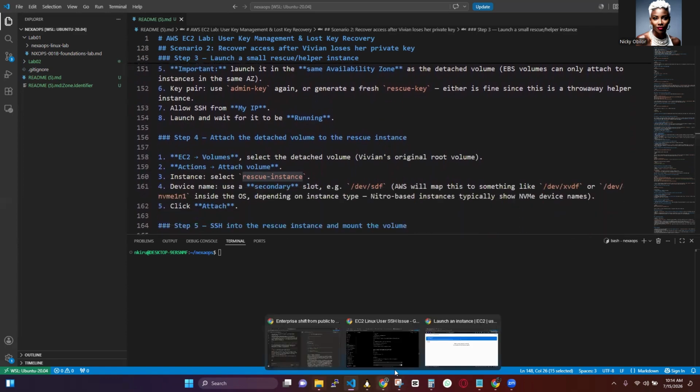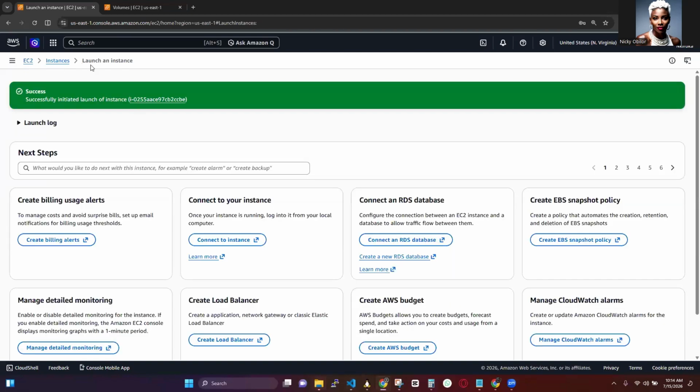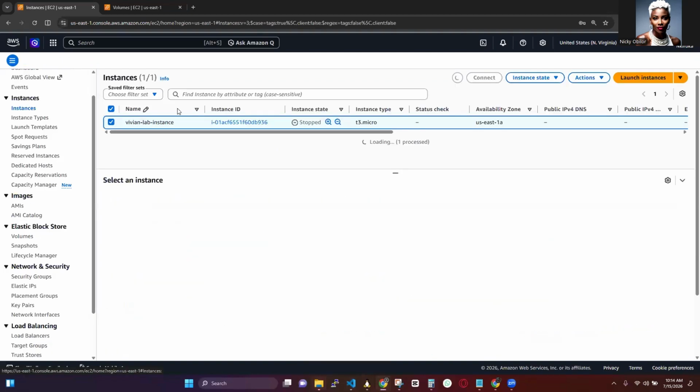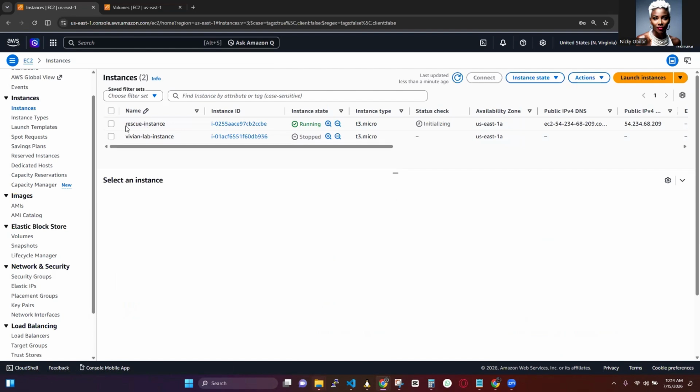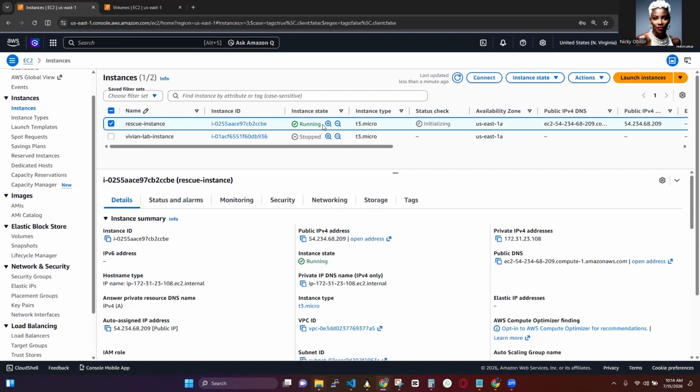Okay, so let's go back here. So our new instance is running now. So this is our new instance, the rescue instance. So it's running. As you can see, they are in the same availability zone. So now we are going to, one minute, let me switch my screen.